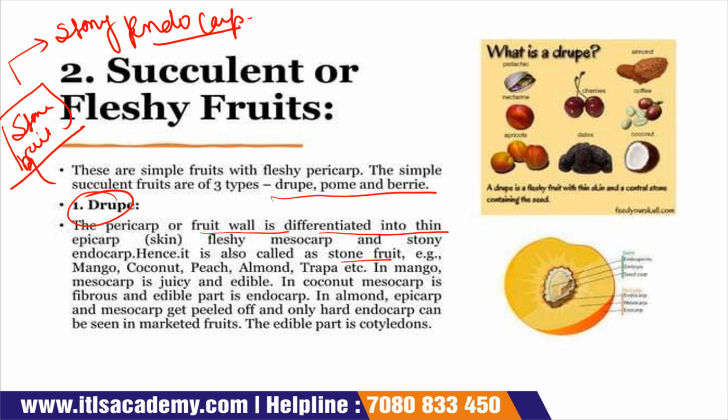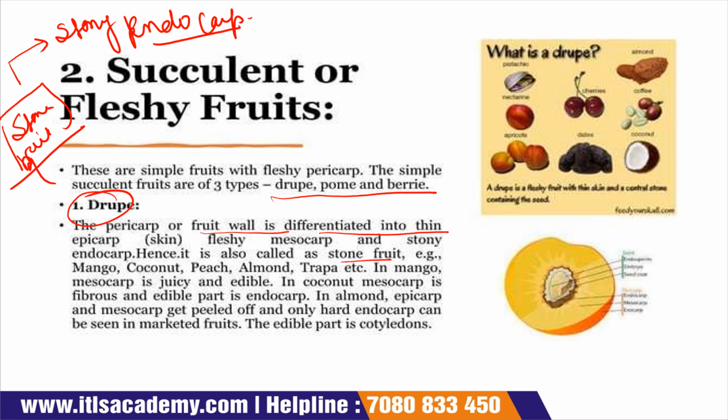See, the edible part is not always the same. In case of the mango, the edible part is the mesocarp because it is fleshy and juicy. But in case of coconut, the mesocarp is fibrous, but the edible part is the endocarp. And in almond, epicarp and mesocarp get peeled off and only the hard endocarp can be seen in the marketed fruits. The almond which we see in the market is the endocarp, so the edible part is the cotyledons.